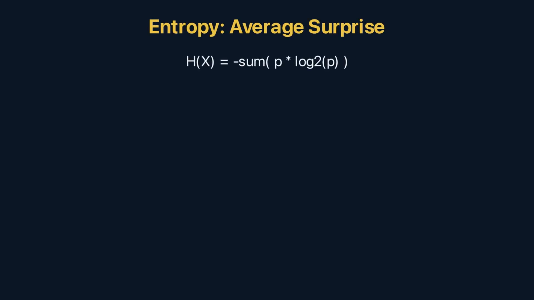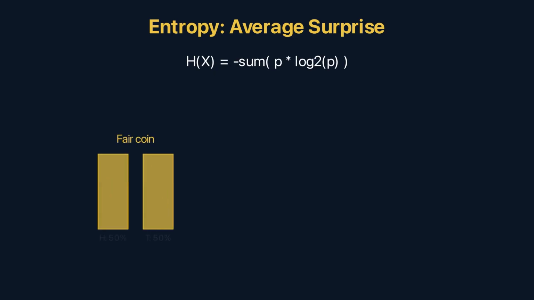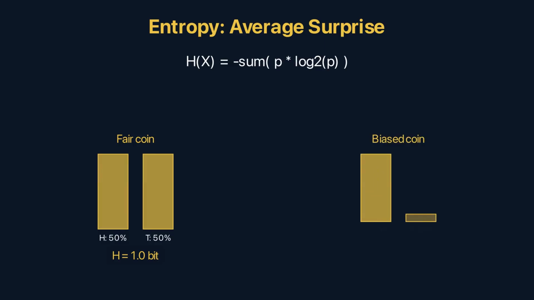Entropy is the average surprise. Across all possible outcomes, weight each outcome's information by its probability and sum. H of X equals negative the sum of p times log 2 of p. A fair coin, entropy is 1 bit. A biased coin with 90% heads, entropy is about 0.47 bits. Less uncertainty because you mostly know what's coming.